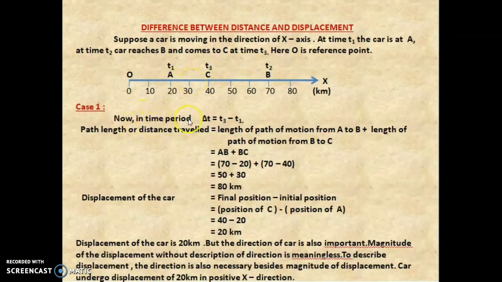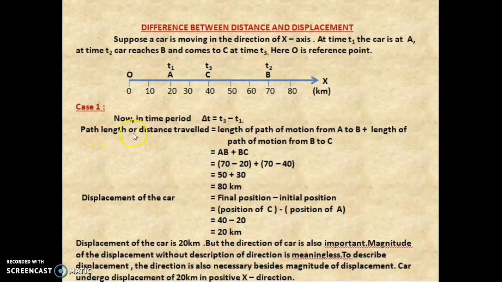Now in the time period del t, del t is a change in time. So change in time is equal to final time minus initial time. So A is at position with time t1, which is the initial time, and C is the final position with time t3, the final time. So del t is equal to t3 minus t1.